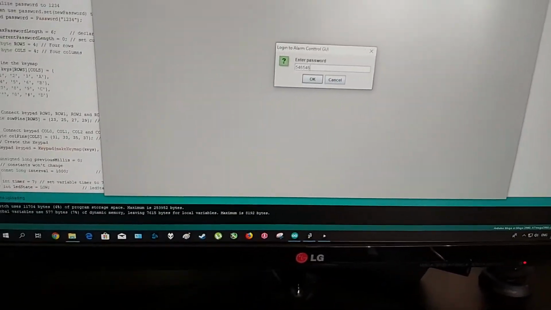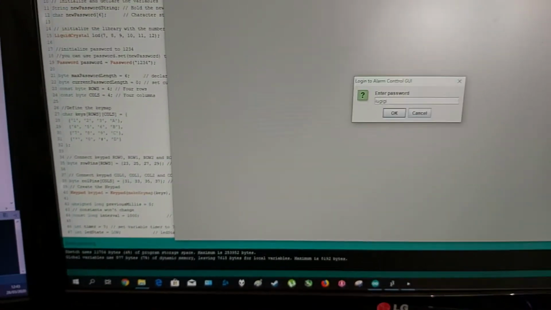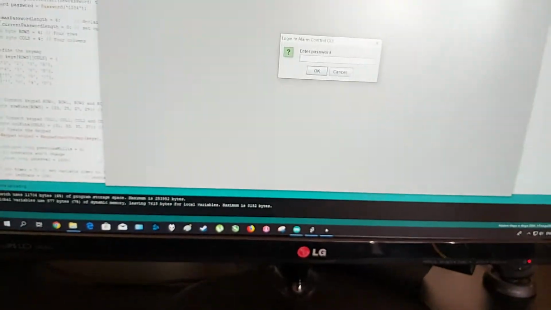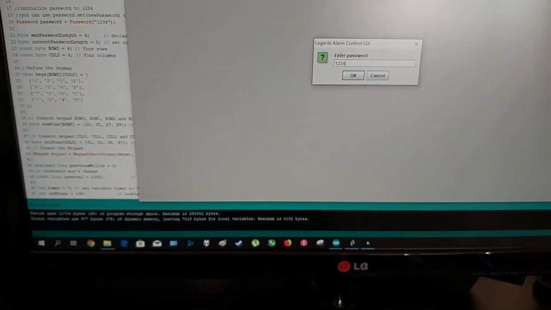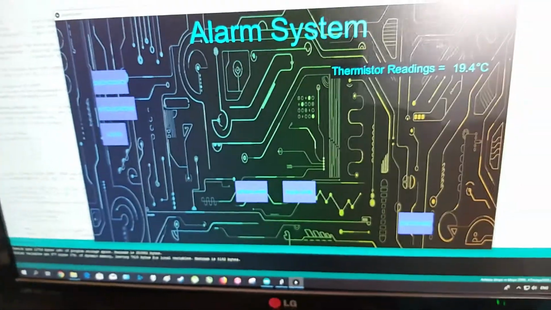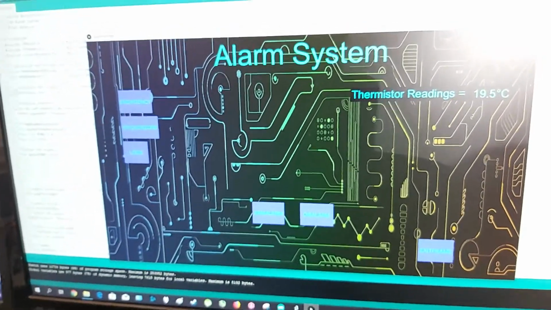If I enter a wrong password, it will say in the console wrong password, and it will keep asking me. If I enter letters, it will say you did not enter a number and wrong password. So if I enter the correct password, I'm getting access to the interface where I can control my Arduino.